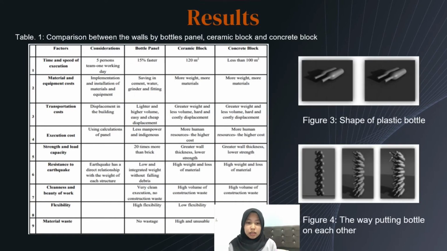You can see in table 1 the comparison between the walls made of water panels, ceramic block and concrete blocks. Let's focus on the strength and the load capacity. For the water panel, it is 20 times more than brick. For the other two, ceramic block and concrete blocks, the wall thickness is greater, so the strength will be lower. As we can see from the table, the water panel is a very good material compared to ceramic block and concrete block. And then table 2 compares plastic brick blocks and standard clay brick.